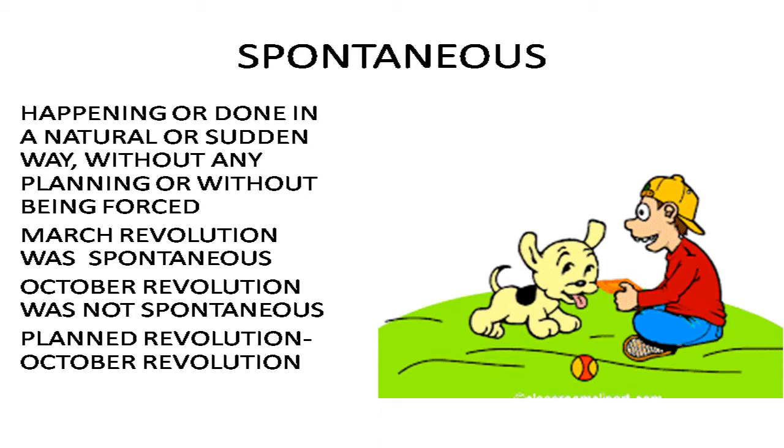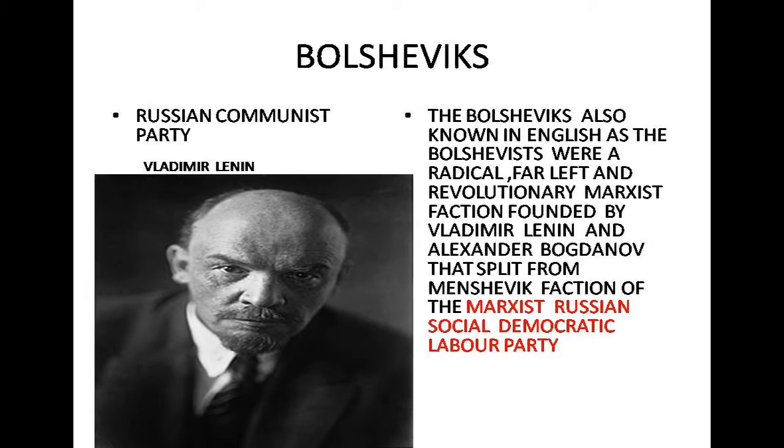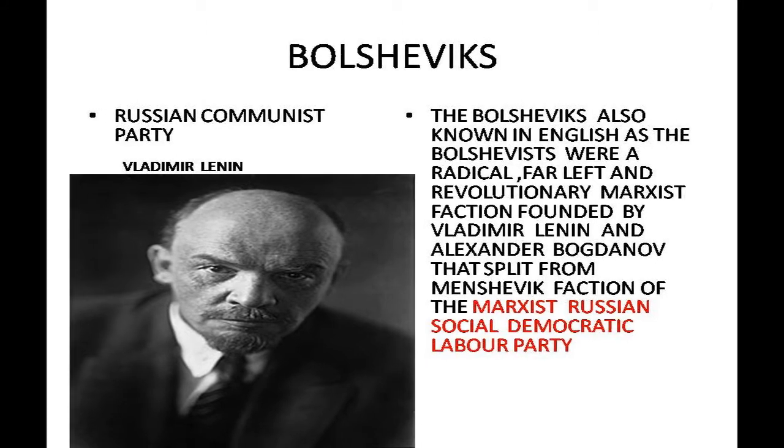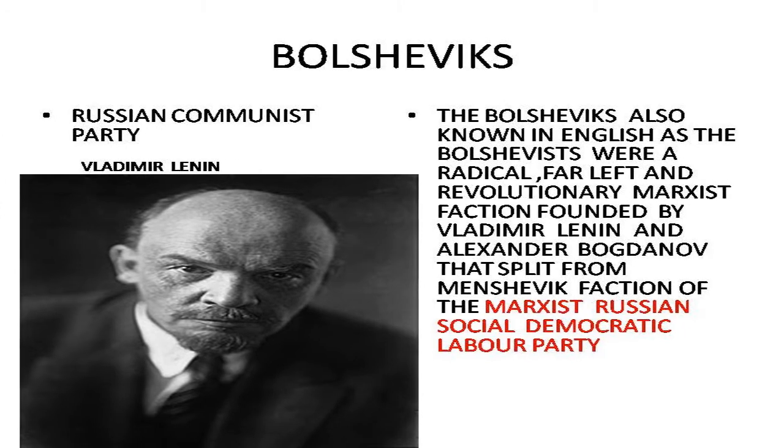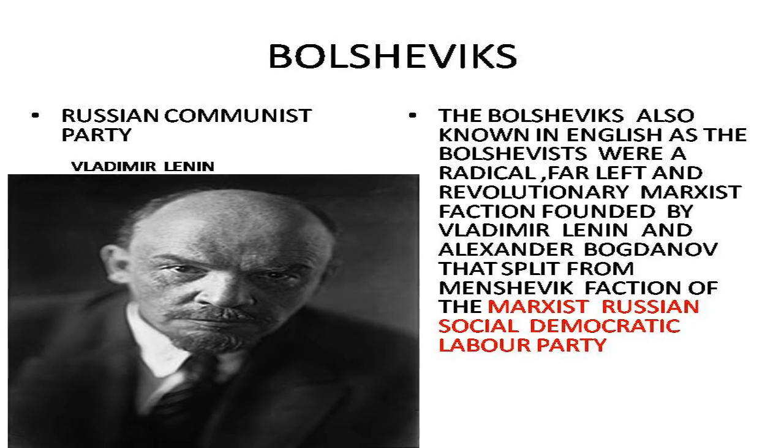They continued the war. So what will happen? Shortage of food will continue, and the next one, loss of lives of the people. Prices were soaring up. So this was the time Lenin, who was exiled by the previous rulers, comes,